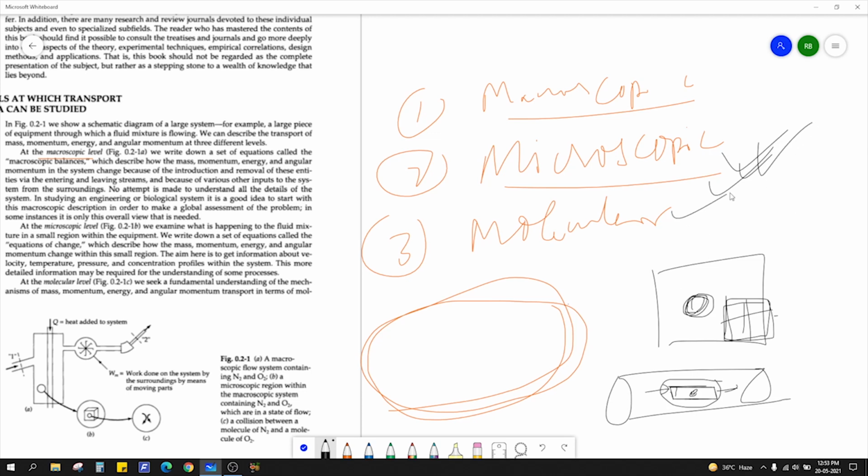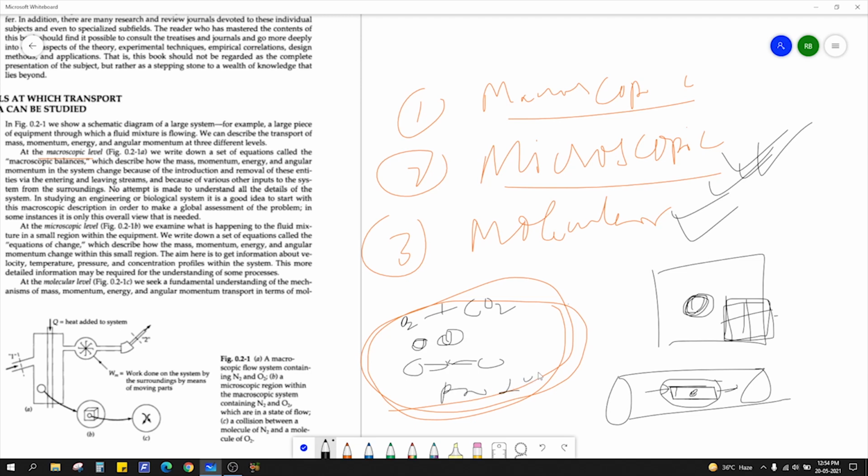What about the molecular level? At the molecular level, we directly go to the molecules. Suppose there is a reaction between O2 and some, let's say, carbon monoxide or carbon dioxide. We will study this reaction at the molecular level, how these molecules are colliding with each other and forming the product.